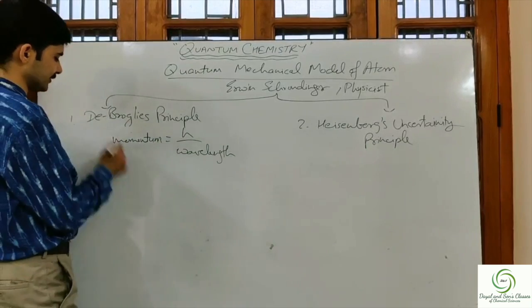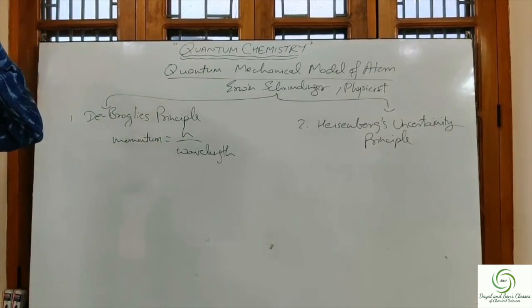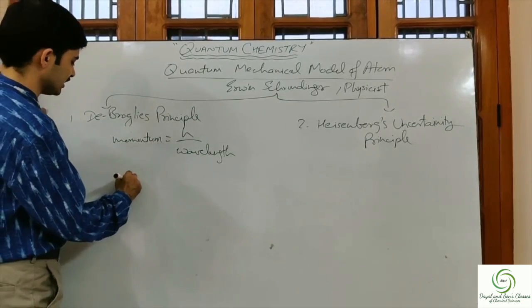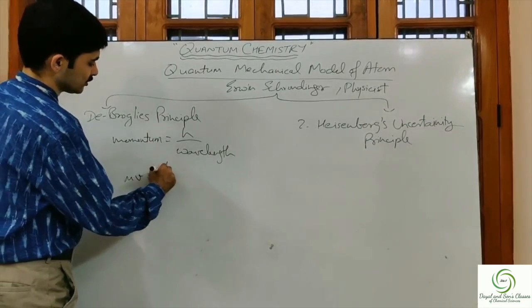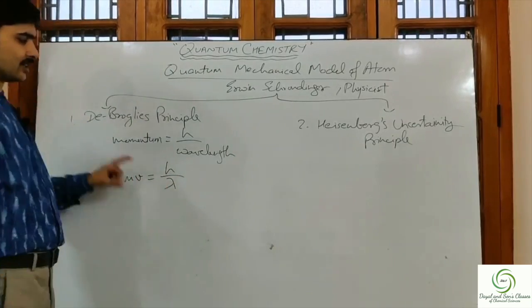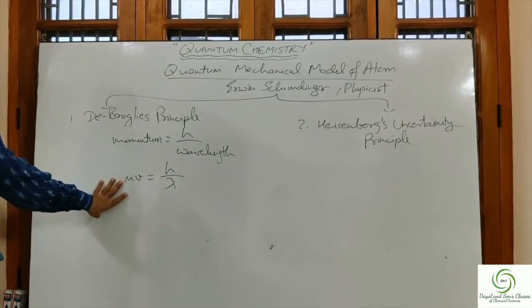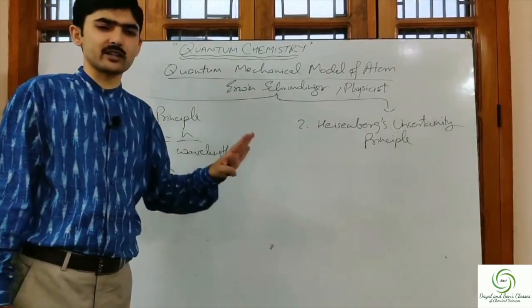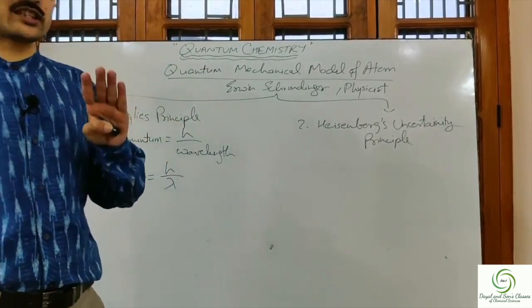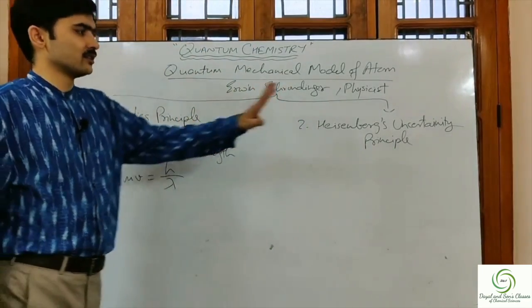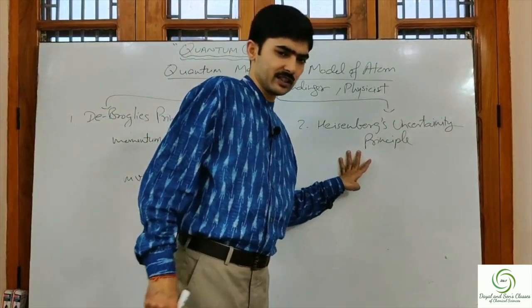If let's say we have a particle of mass m moving with the velocity v, then the momentum will be mv is equal to h upon lambda, where lambda is the wavelength. So from this, what was known is that there is some kind of wave function associated with a moving electron. From this theory he took that point. Now next we come to Heisenberg principle.